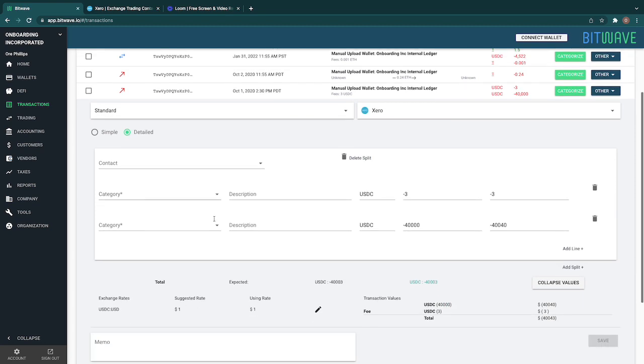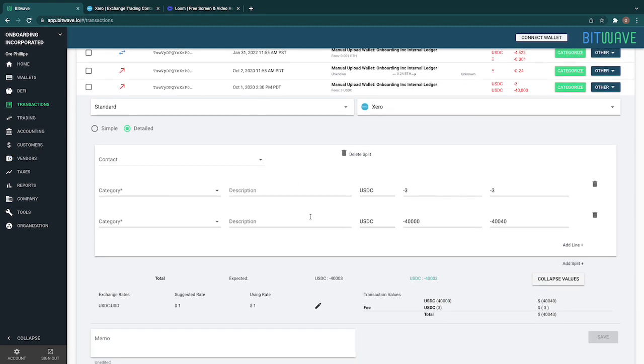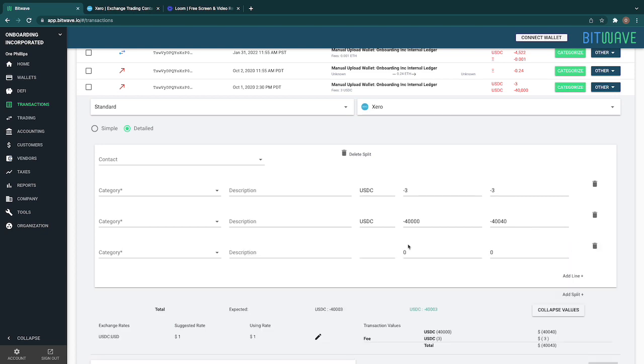All that does is break it out so you can do more breakouts by line. First of all, if this 40,000 was for different things, I could break it out into multiple lines.